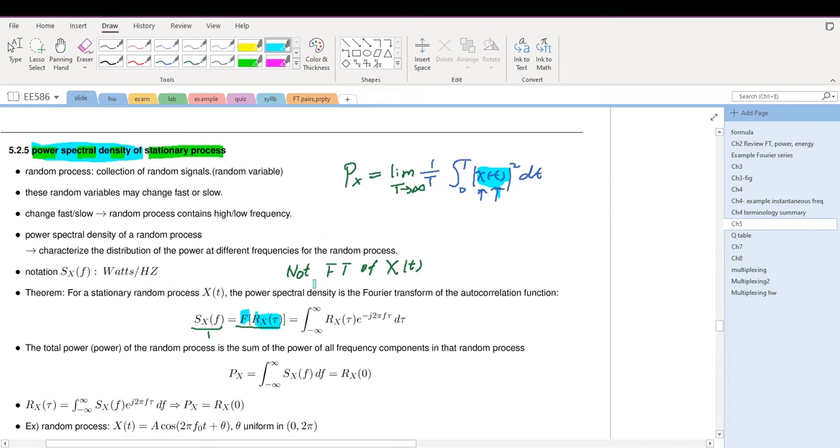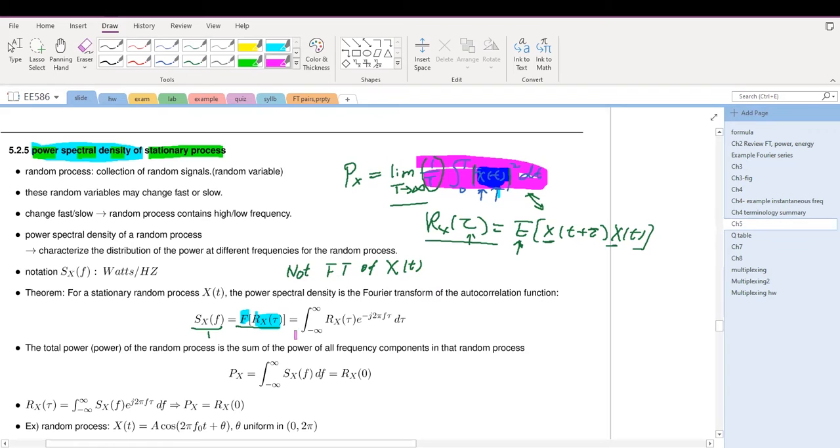Remember, for a stationary process, the autocorrelation is a function of tau. Tau is a time, so we can take the Fourier transform. With the Fourier transform definition, this is a time domain signal, we take e to the power minus j 2 pi f tau and integrate over tau. So this is a Fourier transform, and this is the power spectral density for the stationary process x(t).